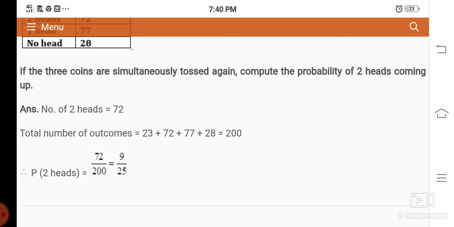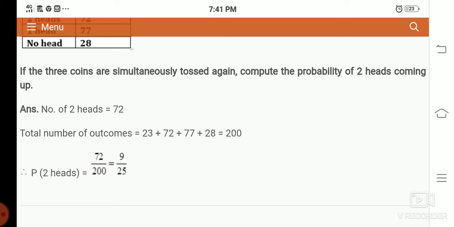Similarly, the probability of no head is 28 divided by 200. The probability of one head is 77 divided by 200. Then the probability of 3 heads is 23 divided by 200. In the same question you can observe that no head means 3 tails. The probability of 3 tails is 28 divided by 200.